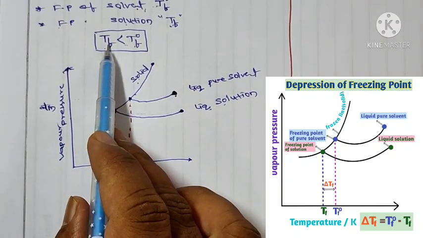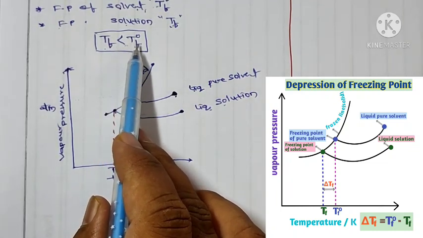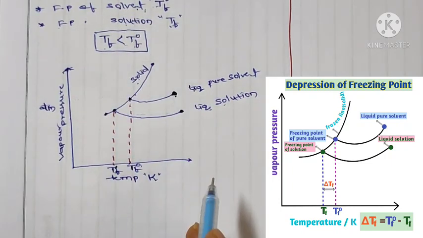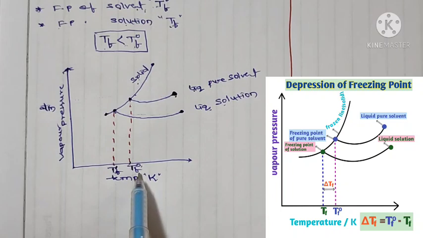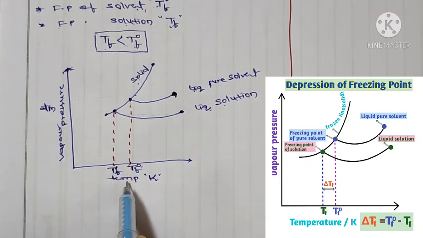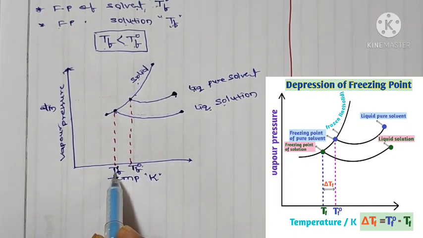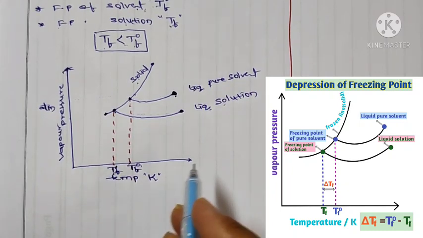So the freezing point of solution is less than the freezing point of pure solvent. So the solution freezes at a lower temperature than the pure solvent, and the difference between the freezing point of pure solvent and freezing point of solution is called depression in freezing point.